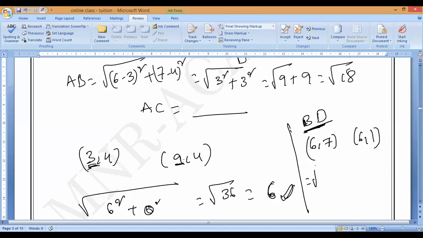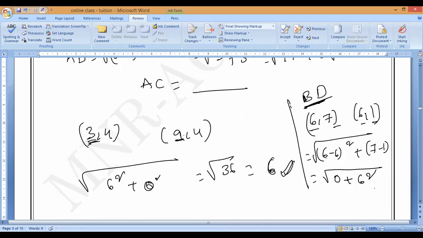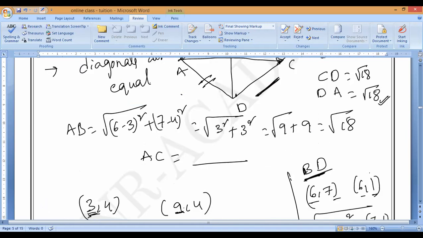Root over 6 minus 6 whole square plus 7 minus 1 whole square. 6 minus 6 is 0, 7 minus 1 is 6 square, it is 36. Root over 36, this value is 6 only. So diagonals also equal, correct?